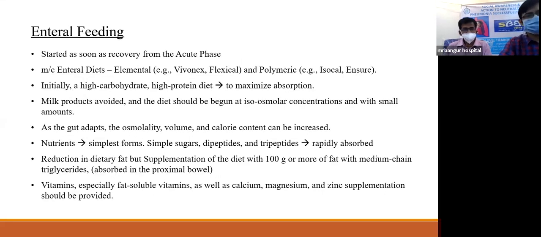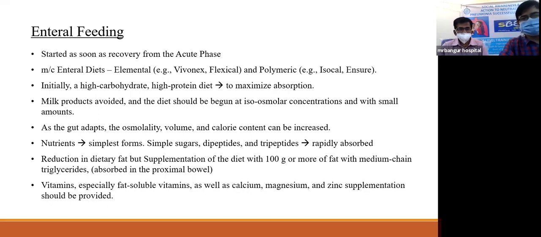Now, next we come to enteral feeding. Enteral feeding should be started as soon as there is recovery from the acute phase. Initially, a high carbohydrate, high protein diet should be started to maximize absorption. Milk products should be avoided. As the gut adapts, the osmolality, volume, and calorie content can be increased. Nutrients should always be given in the simplest form. Simple sugars, dipeptides, and tripeptides will be rapidly absorbed.